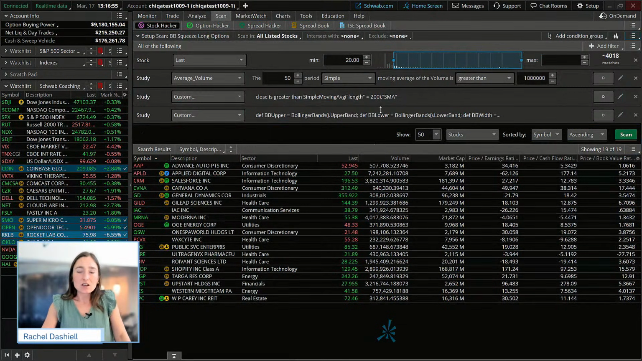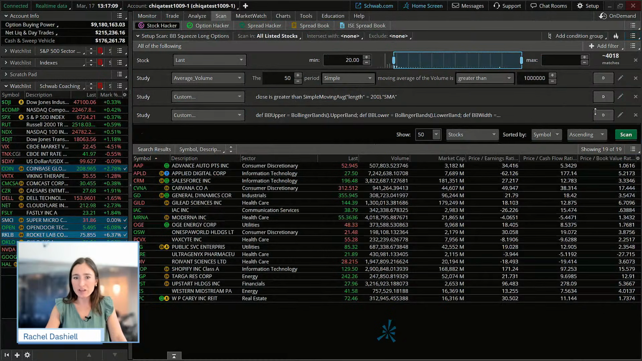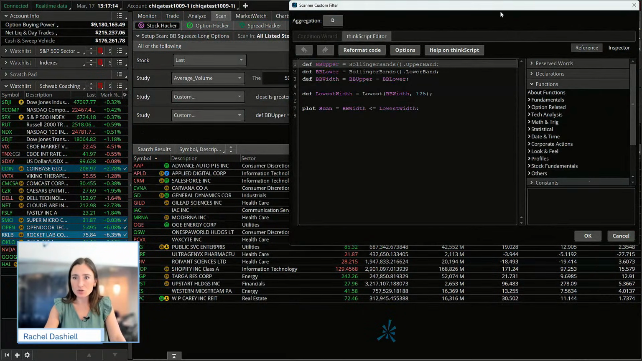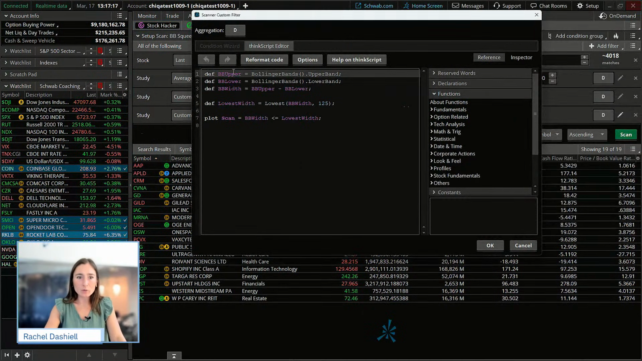Okay. So this is going to look for stocks similar to what we saw before: greater than $20, have a level of liquidity, and are uptrending, so above their 200 period simple moving average. And the last one that we want to look for, I'm going to click on the pen to really show you guys what we're scanning for here. We're basically defining the Bollinger Bands, the Bollinger Bandwidth, and we're looking for the lowest Bollinger Bandwidth in the last 125 days. So that's essentially what we're looking for on this scan.